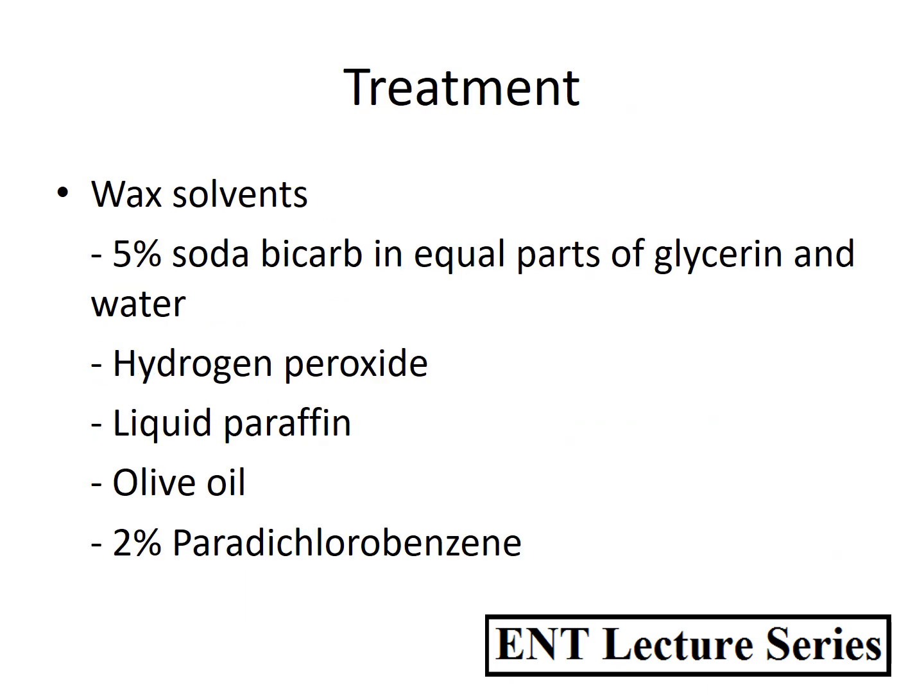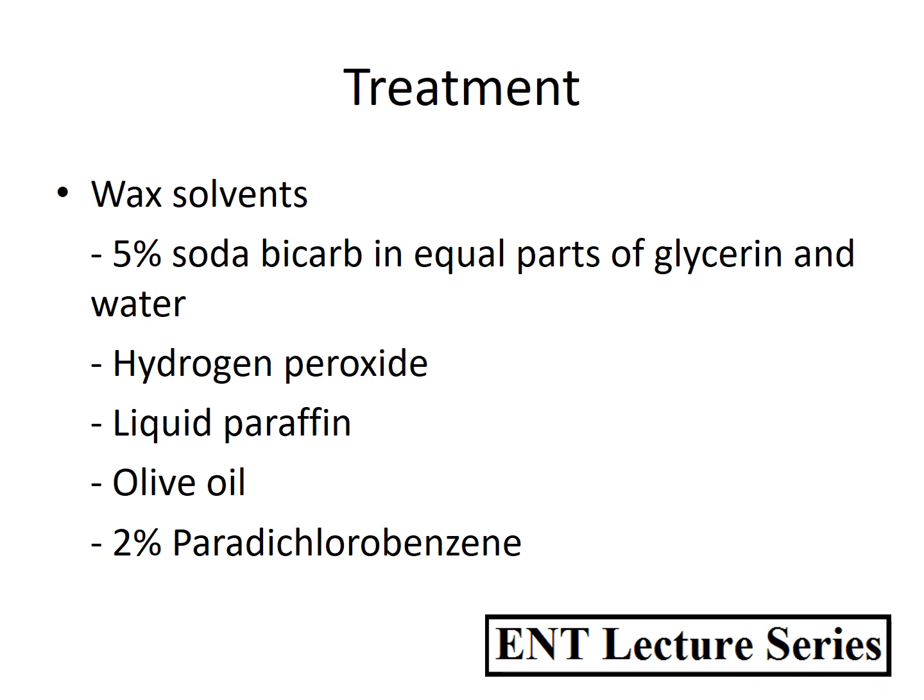Treatment of the wax is removal of the wax if it is accumulating in the canal. If the wax is hard or impacted, then it is not easy to remove it as such, so it has to be dissolved. So there are some wax dissolving or wax solvents agents. The common ones are 5% sodium bicarb in equal parts of glycerin and water.